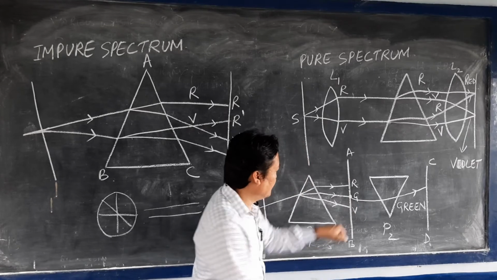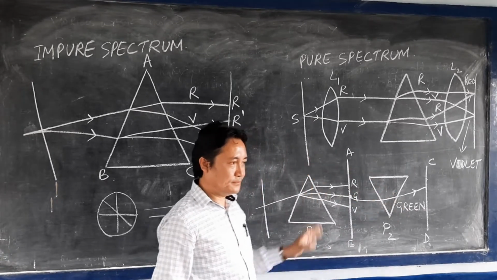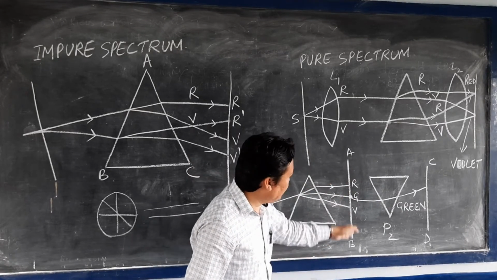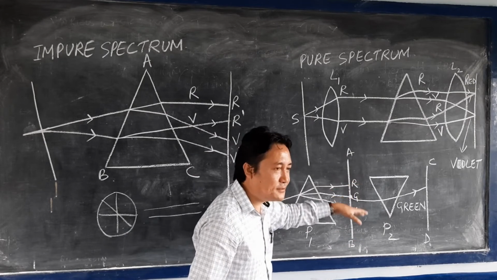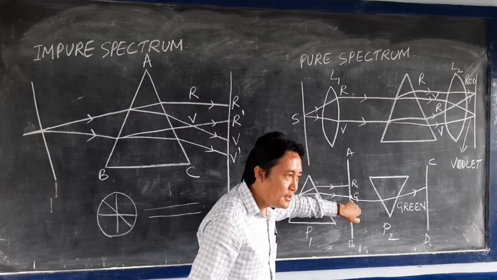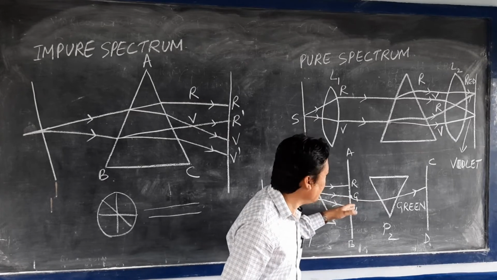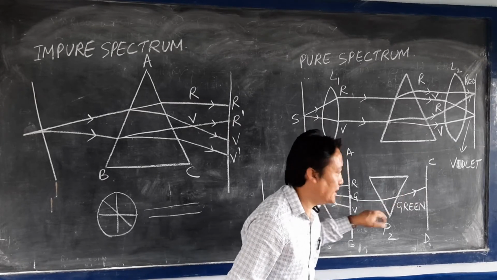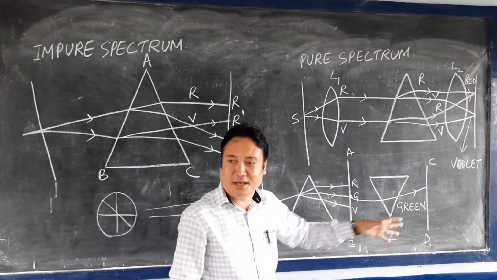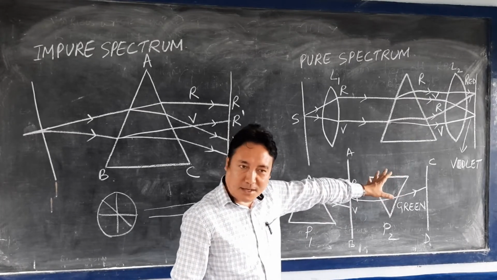This one is the hole, hole X, denoted as capital letter X. Through that hole, out of the 7 different colors, only one color of light can pass. Let us take green light. Other colors, red, violet, any other color, could also pass, but through that hole only the green color passes.